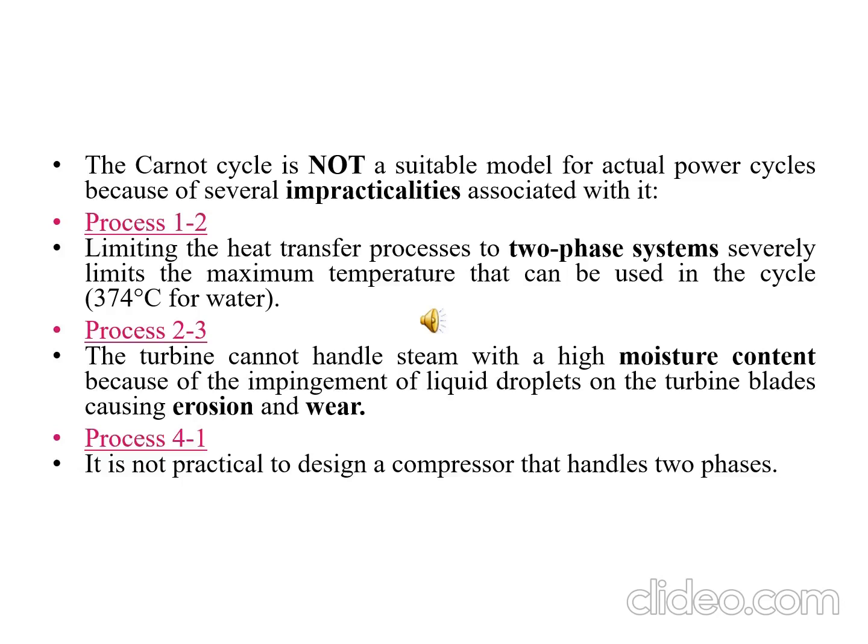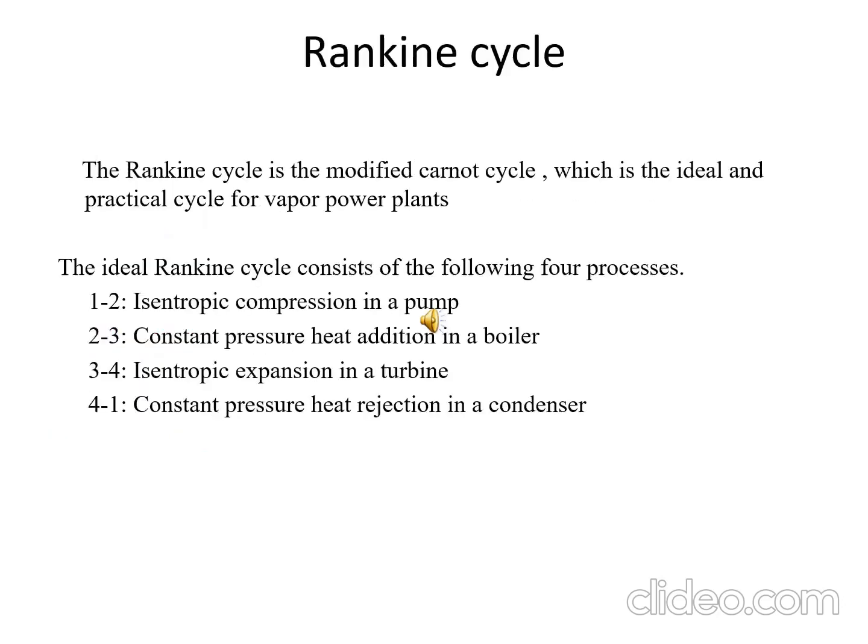So in the Rankine cycle, 4 processes are there. One is isentropic compression in the pump, that is the 1 to 2 process. The 2 to 3 process is constant pressure heat addition in the boiler, then the 3 to 4 process is isentropic expansion in the turbine, and the 4 to 1 process is constant pressure heat rejection in the condenser.